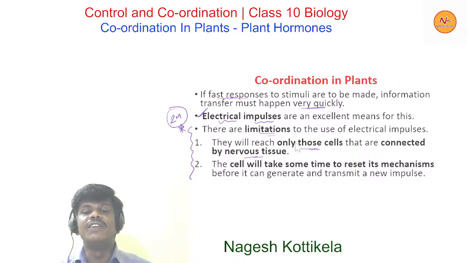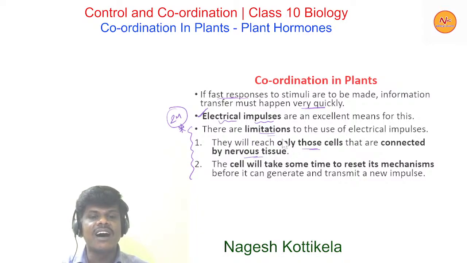First, they will reach only those cells that are connected by nervous tissue, and the second, the cell will take some time to reset the mechanisms before it can generate and transmit a new impulse. So these are the limitations of electrical impulses. In other words, cells cannot continually create and transmit electrical impulses.